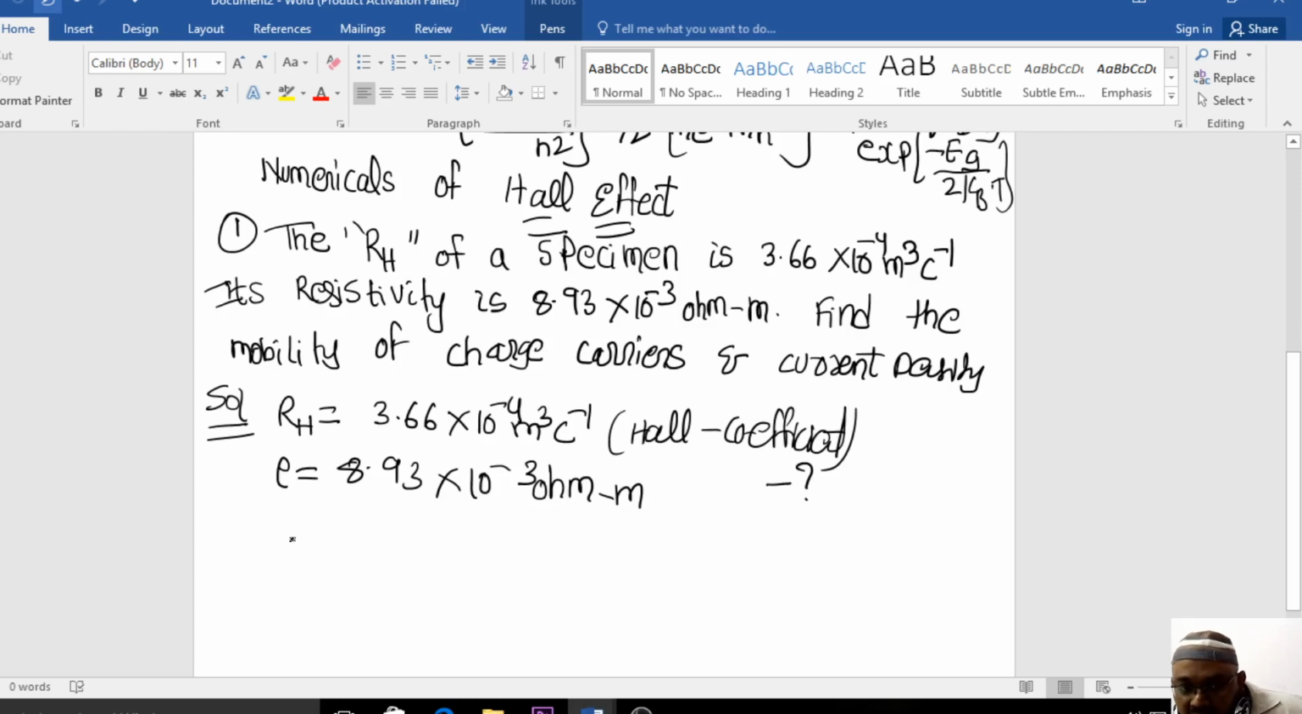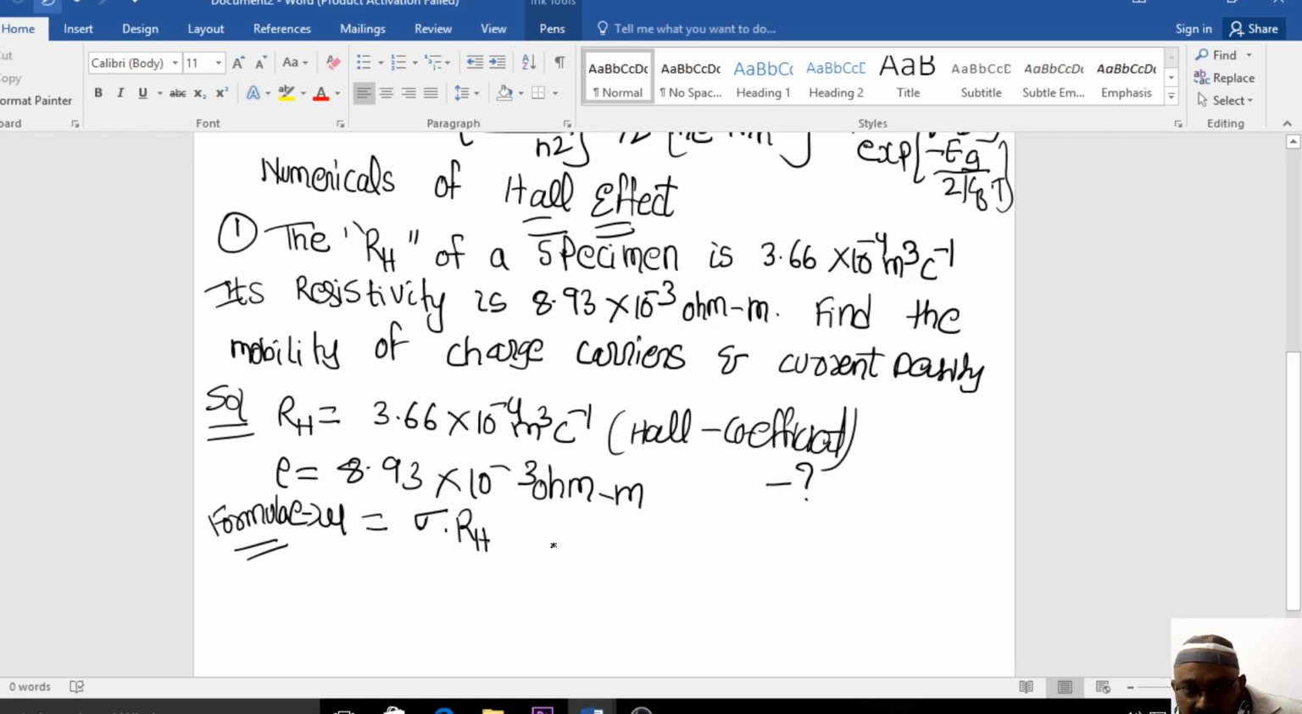Right. So what is the formula of mobility? The formula you have to write: mobility is equal to conductivity into the Hall coefficient. This is the formula that you have to use. See, this formula we need to use, right? The product of conductivity and the Hall coefficient will give me the value of the mobility.